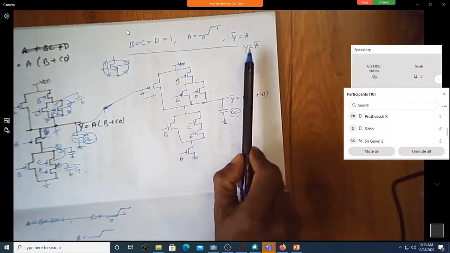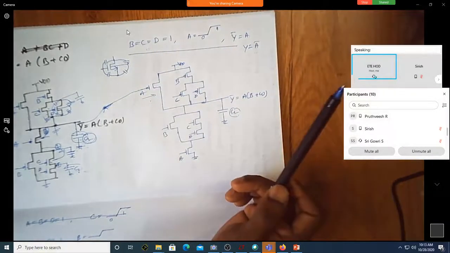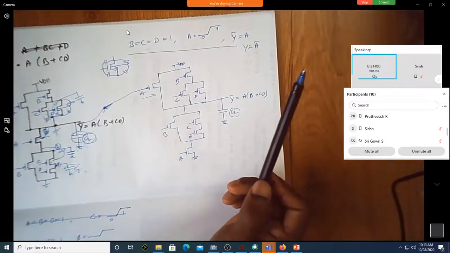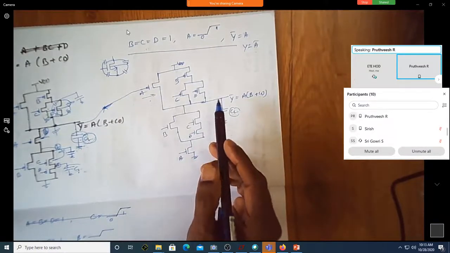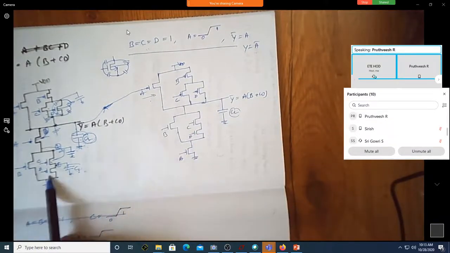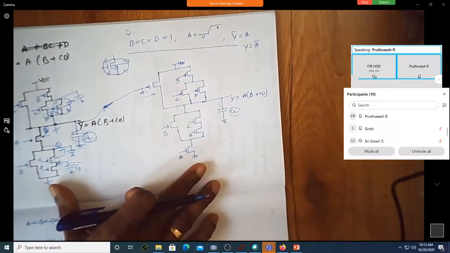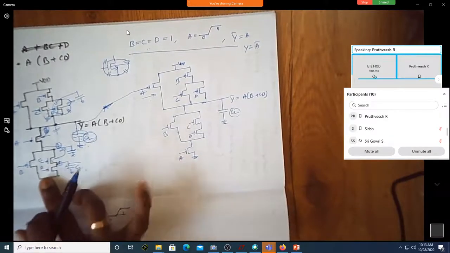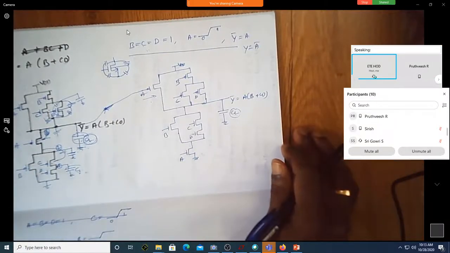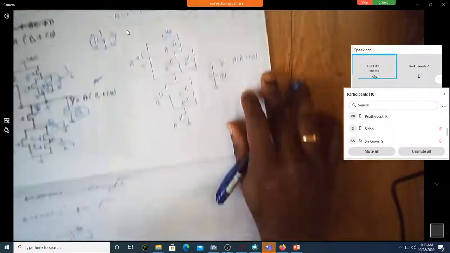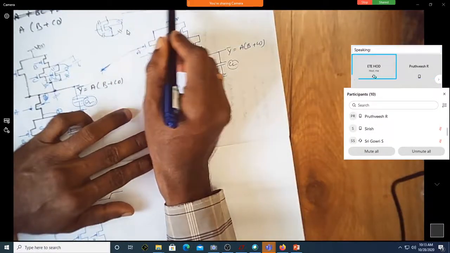Now, is this y is equal to A bar if I consider B is equal to C is equal to D is equal to 1? Okay. Now, is it true in both the cases? I think it is true in both the circuits, because this implementation is the same as this implementation. The only thing is that the location of A is different. Correct? But since B, C, D are 1 and A is going like this,